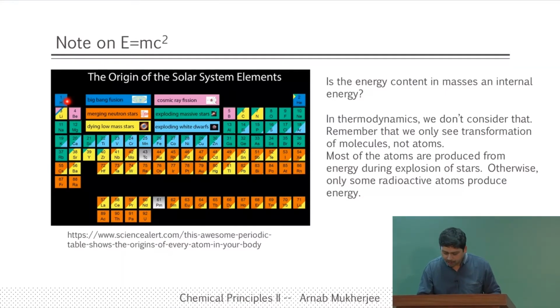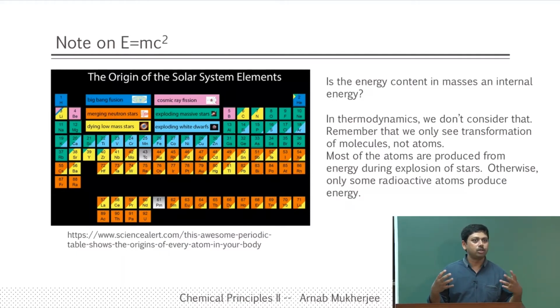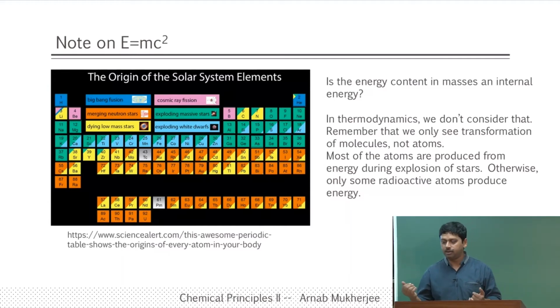For example, Big Bang fusion created hydrogen and helium, as I mentioned before, and then lithium, beryllium, and boron required cosmic ray fission, and then ruthenium and others required merging of neutron stars. When two neutron stars merge, you can imagine the amount of energy that will be produced. That much energy is required to convert to a mass, which is never possible on earth.